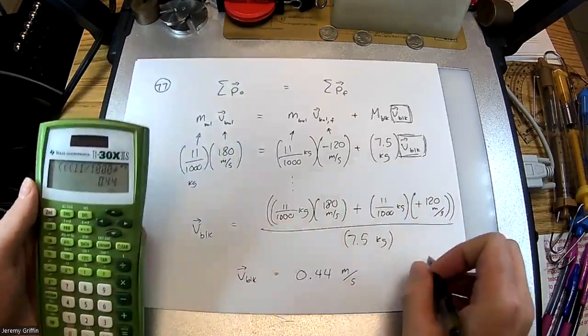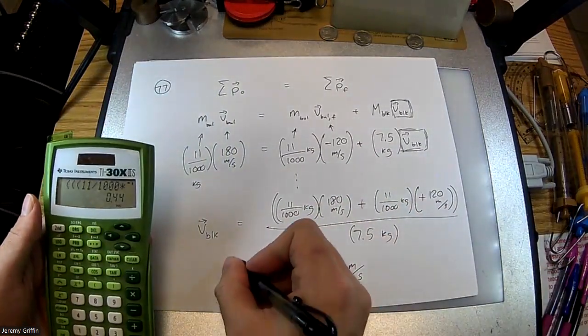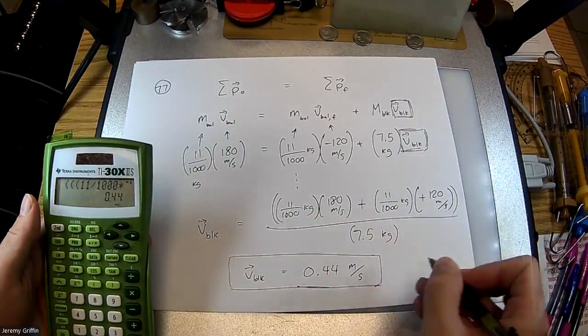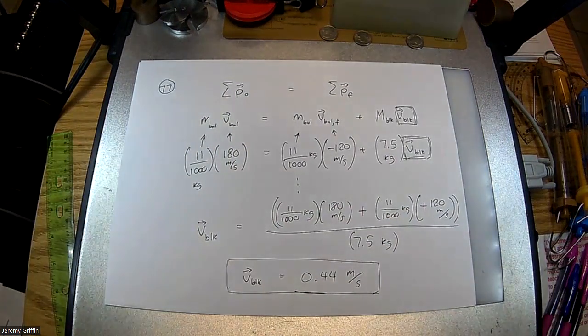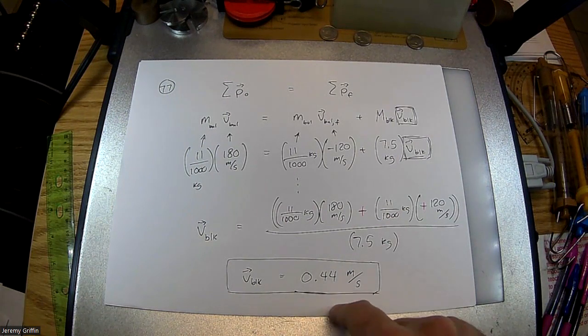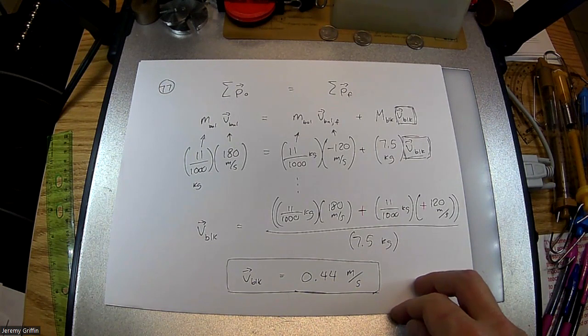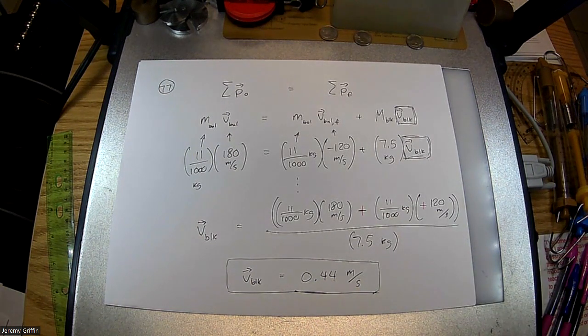I just made up some numbers on the fly. I didn't know what the answer was going to be. I was guessing about 0.4 meters per second. Yeah, it came out pretty dang close to that. Right? In physics, it's a good idea whenever you get an answer to check, make sure at the end, does that look reasonable, right? And well, no, it does.